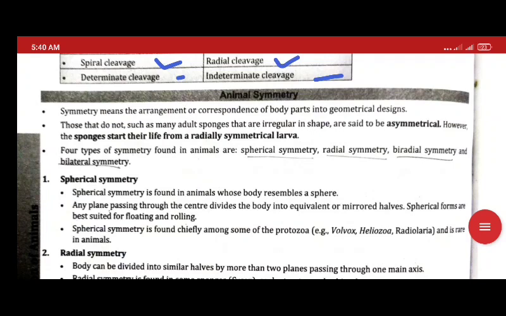Now we have animal symmetry. In animal symmetry, we look at how the body parts are arranged on a geometric basis.